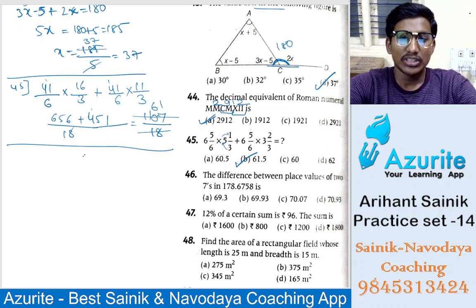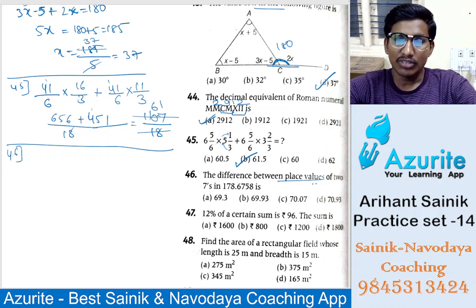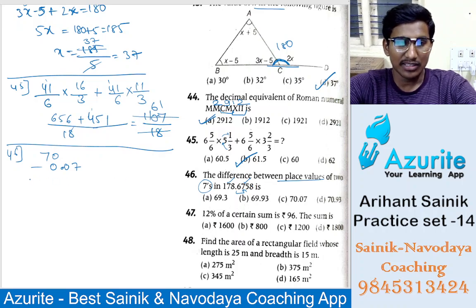Okay. Now here 46th question. The difference between the place value of two numbers, that is sevens in this, right? So 7 is here and here. After the point means that will be hundredths. So 78 means 70 minus 0.07. After the point means the same we have to take.